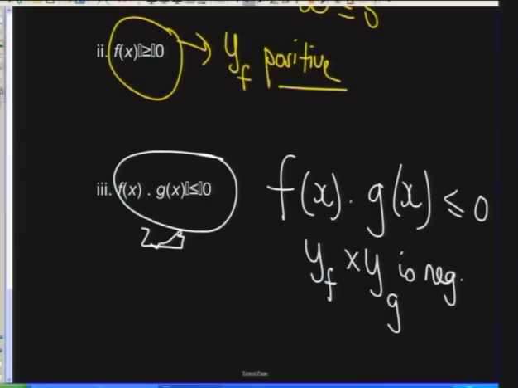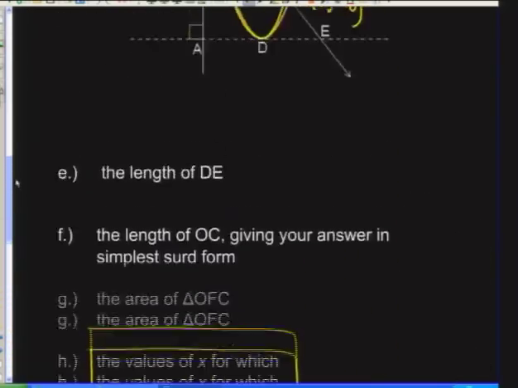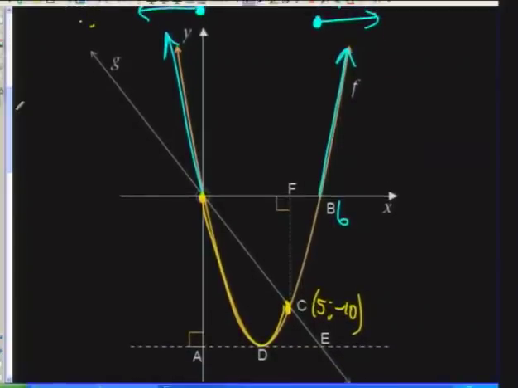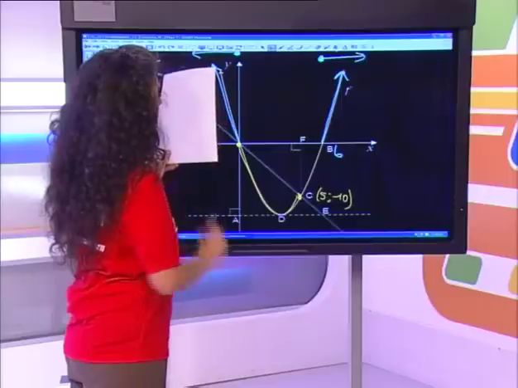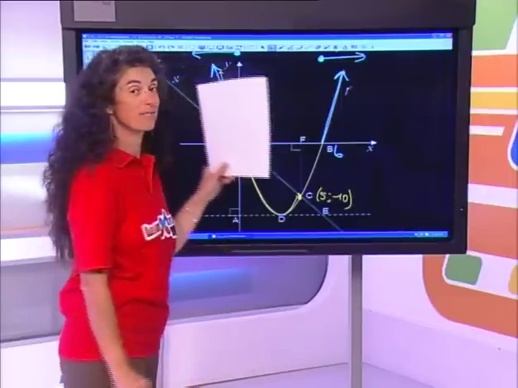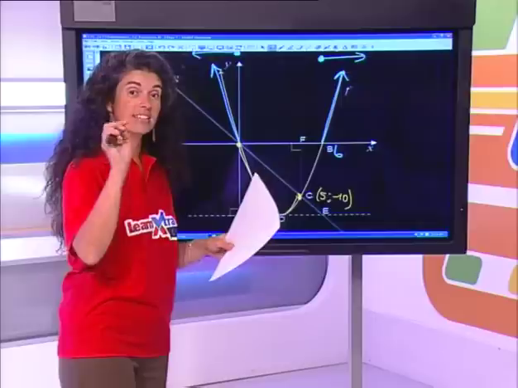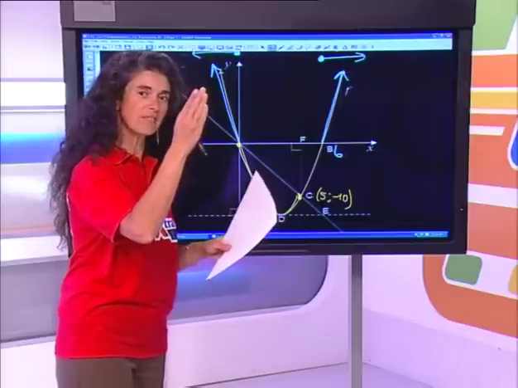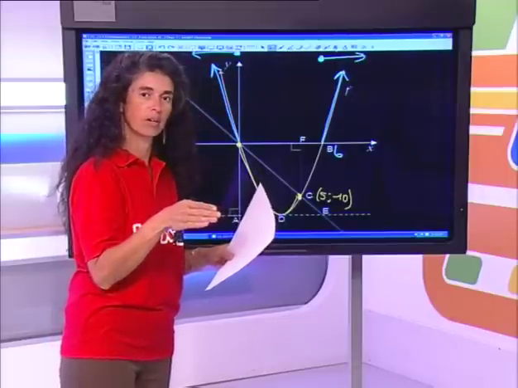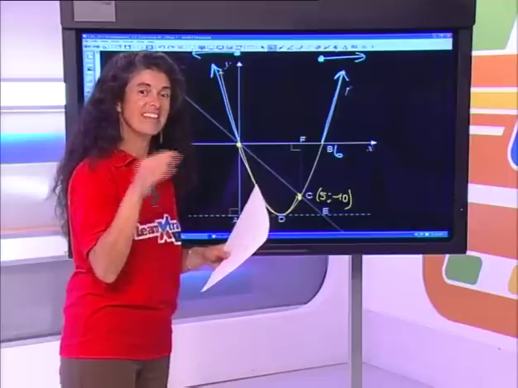So now we need to go back to the function. And remember, I held that piece of paper. I want you to hold that piece of paper as well. And let's take one x value, 1, and decide. If you take the y of the parabola and you multiply it by the y of the straight line, what do you get? A positive times a positive is a positive. So that's what it's saying to you. It's saying if you take one specific x value and the product is negative, where is that happening?